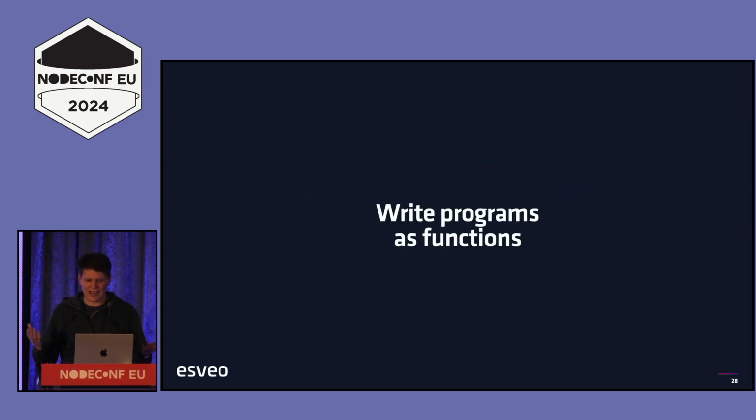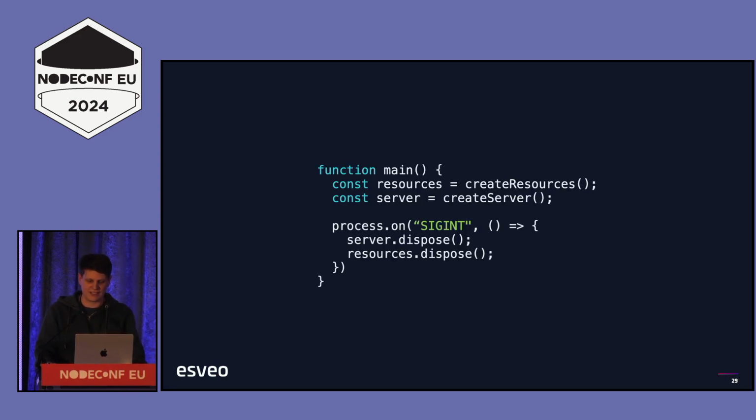So my last piece of advice, or the last thing that I want to talk about, I have called write programs as functions, and I'm not very happy with that slogan. If you have a better one, please come up to me afterwards. I'm going to give you an example, and I'm going to hope that makes it clearer.